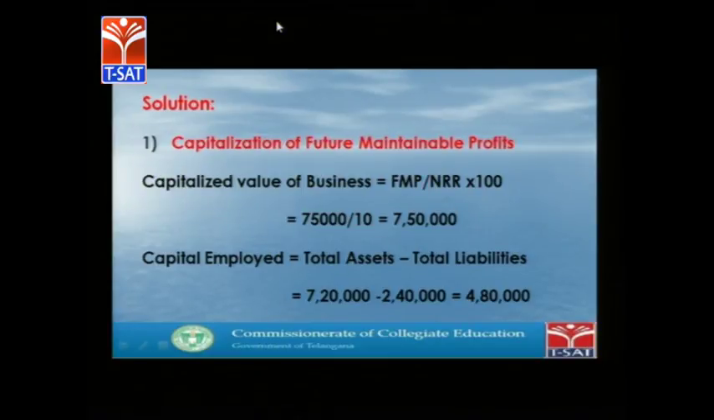So future maintainable profits already given, it is 75,000, normal rate of return is given as 10%. FMP by NRR is equal to 7 into 100, 7,50,000. So that is the capitalized value of the business. Capital employed is equal to total assets minus total external liabilities, already given in the problem. 7,20,000 minus 2,40,000 is coming to 4,80,000.